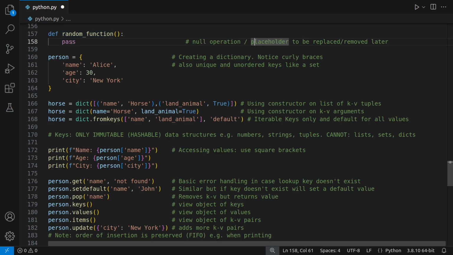So you're just going to put the word pass in it, and this way it won't break the program as you're debugging the rest of the program. It won't be flagged as any kind of error just because you haven't finished the function. So it's very useful, especially for writing incomplete functions.